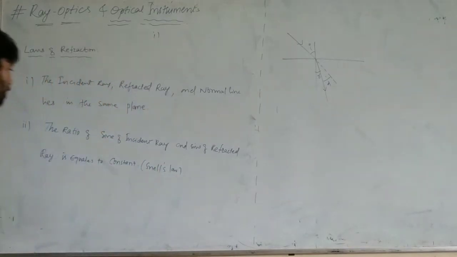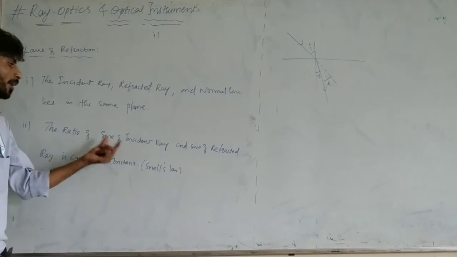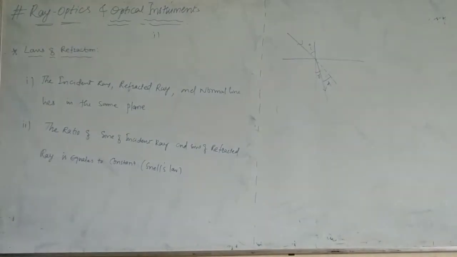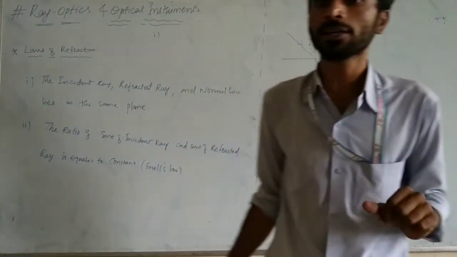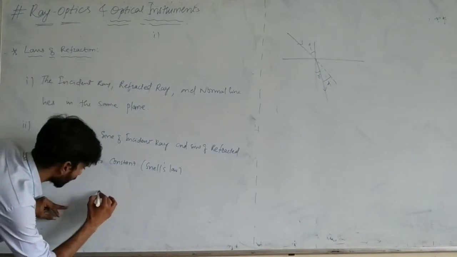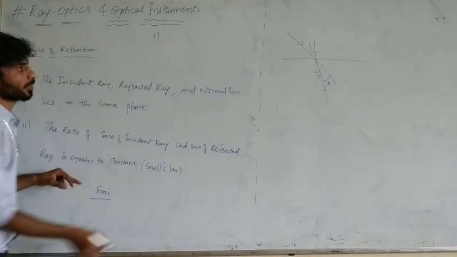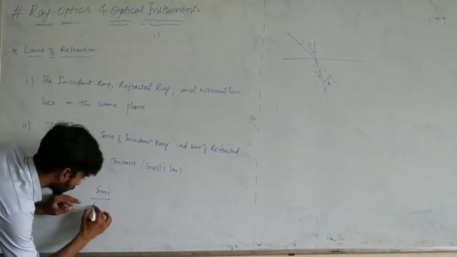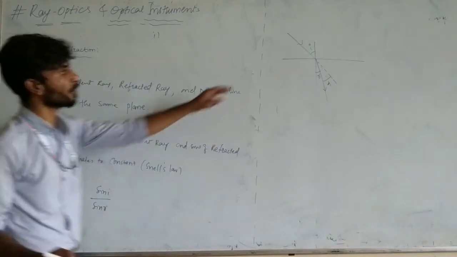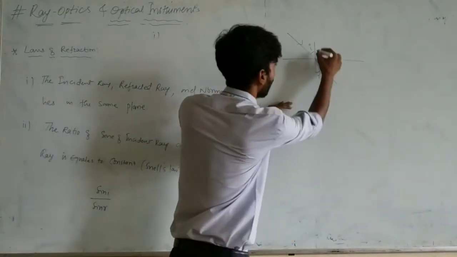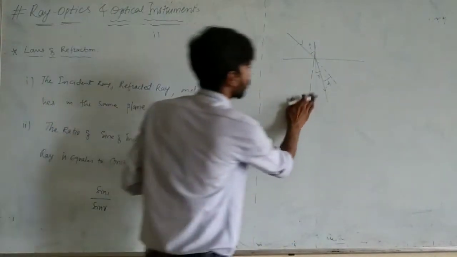It is a ratio where the sine of incident ray and sine of refracted ray is equal to a constant, and that constant is nothing but our refractive index. Listen here: sin i means angle of incidence, and sin r means angle of refracted ray, with respect to the normal. Okay? So with respect to normal.